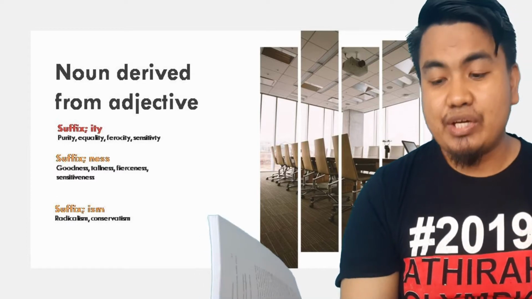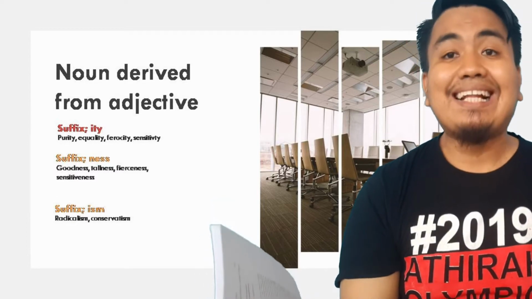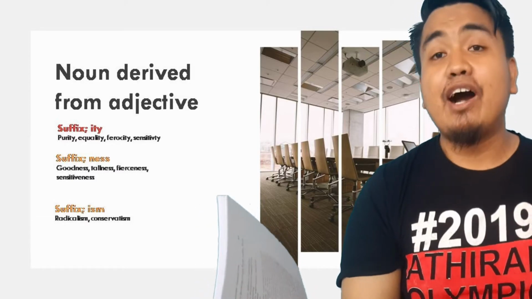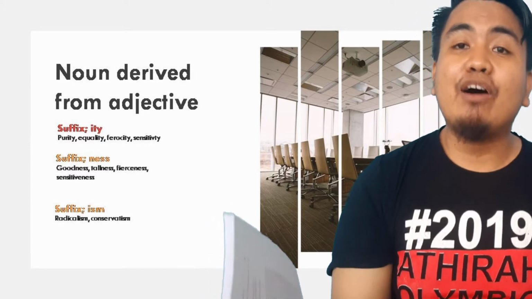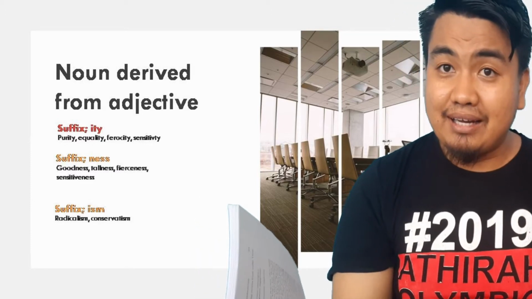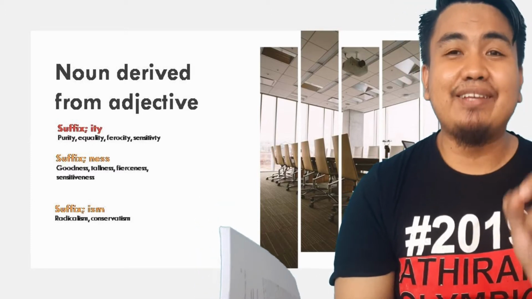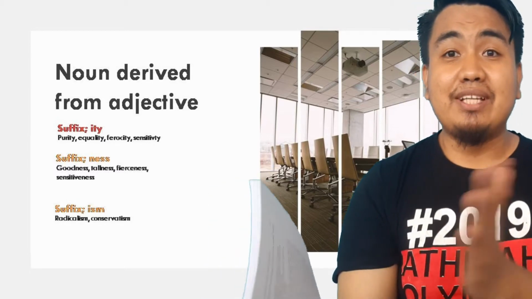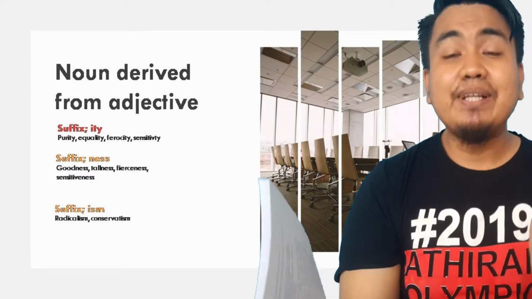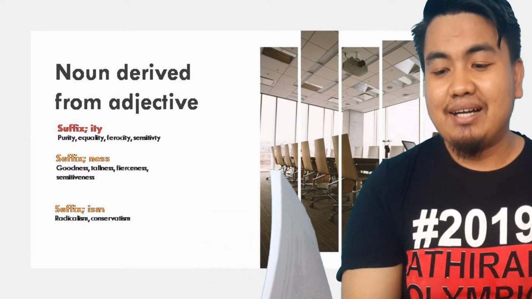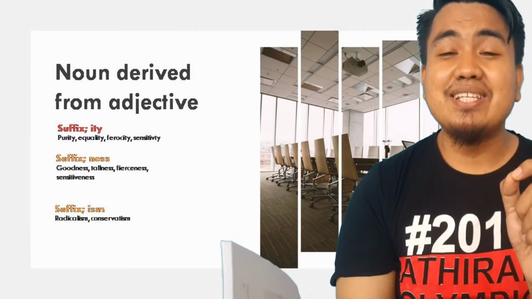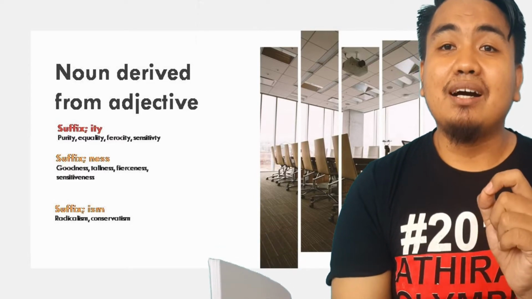The meaning here is basically property of being X. X here is the adjective that forms nouns. We are going to see property of being X. X here is the adjective that forms nouns.